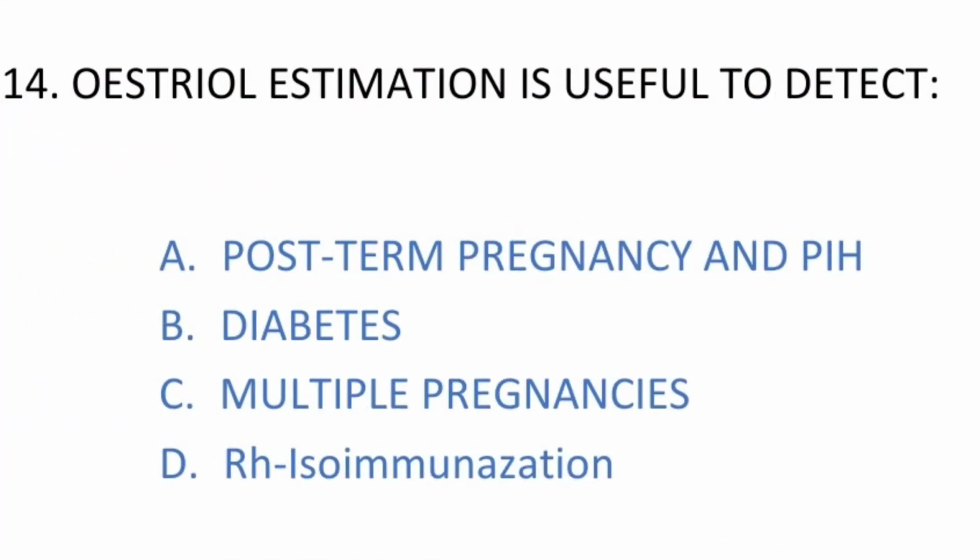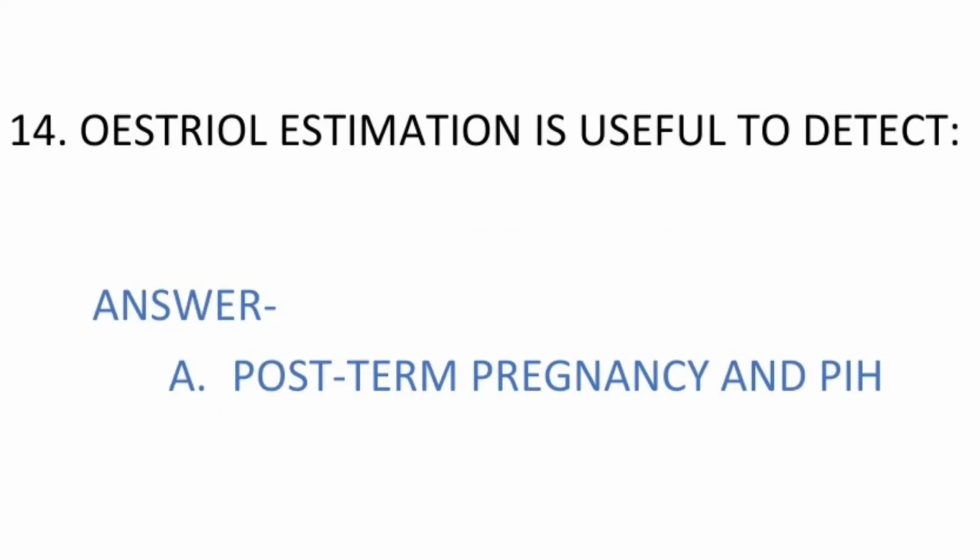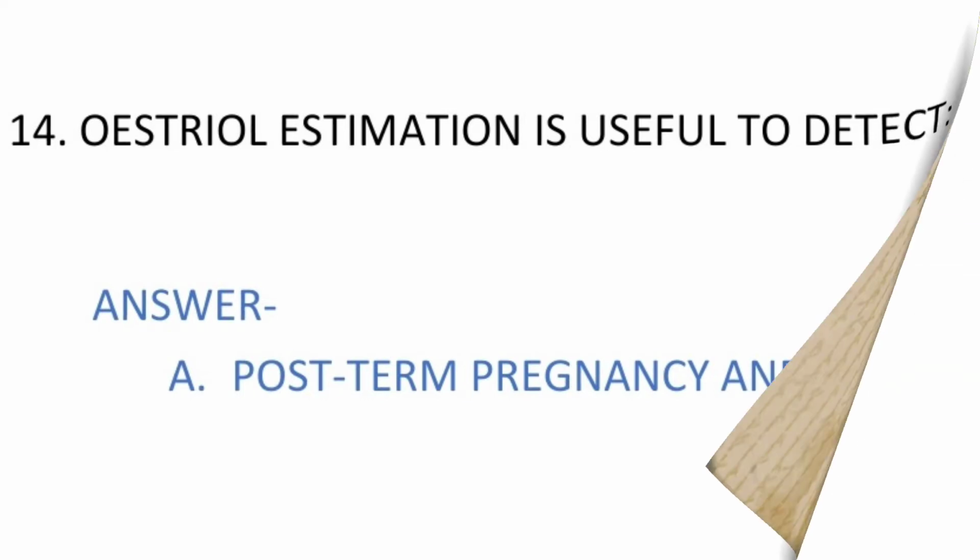Our next question, number 14. Estriol estimation is useful to detect. Options are number A, post-term pregnancy and PIH, B, diabetes, C, multiple pregnancies, and option number D, Rh isoimmunization. Answer is option number A, post-term pregnancy and PIH. Yes, estriol estimation is useful to detect any kind of post-term pregnancy and pregnancy-induced hypertension.